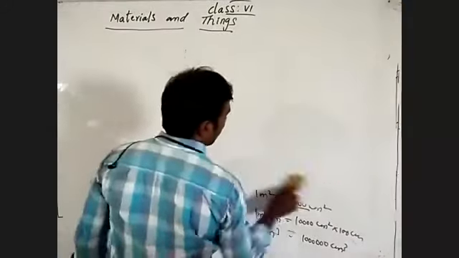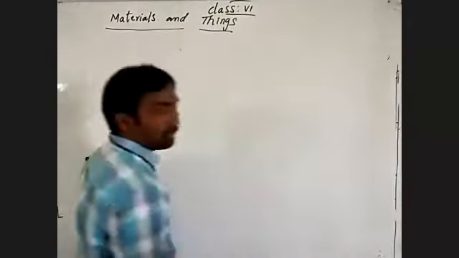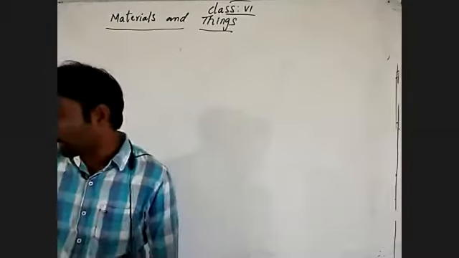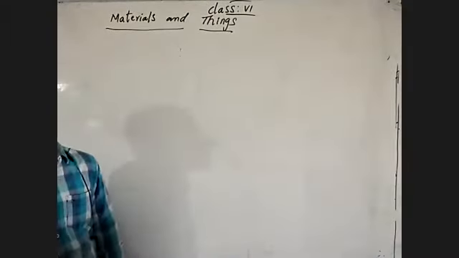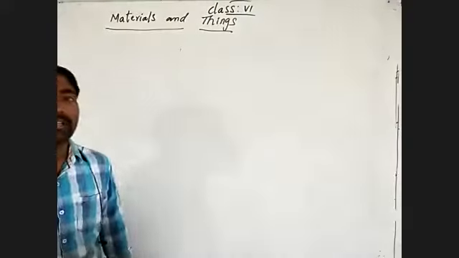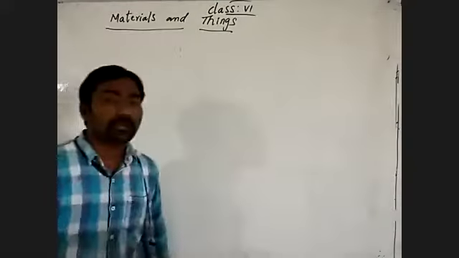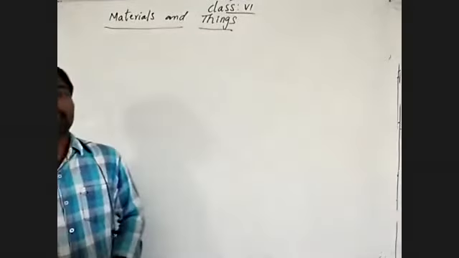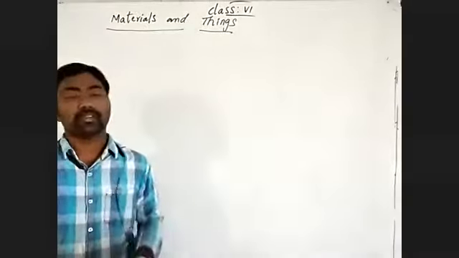How to identify the bodies which are floating and which are sinking? It depends on whether the density is less than or greater than that of water. The body which has more density than water will sink into the water. The body which has less density than water will float on the water.